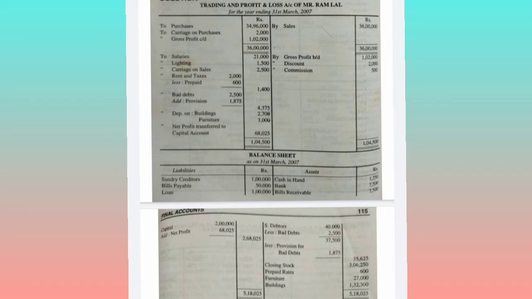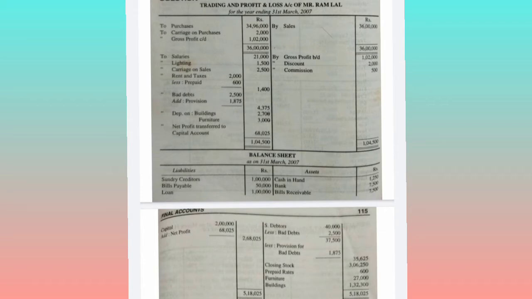If it would have been given in the adjustment, then we would have considered two effects, that is on the credit side of the trading account and on the asset side of the balance sheet. Okay, but here they are giving it in the trial balance only, not in the adjustments. Means it will have only one effect, that is, it will not come in the trading account. The stock is an asset, so it will come only on the asset side.